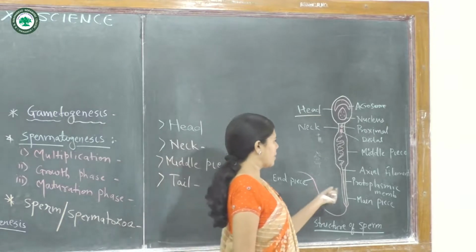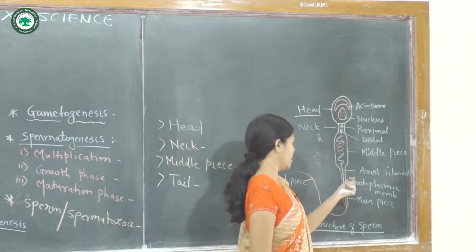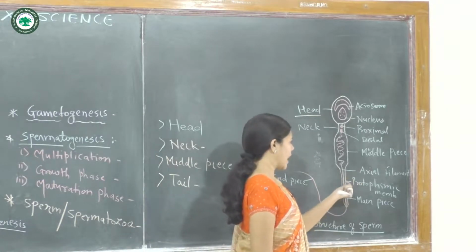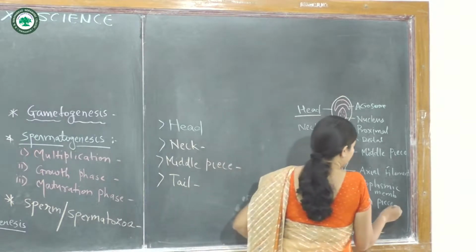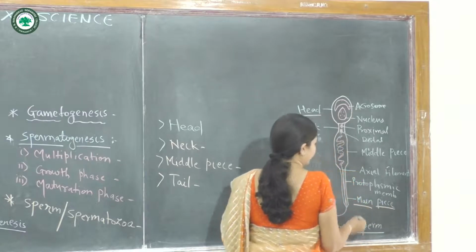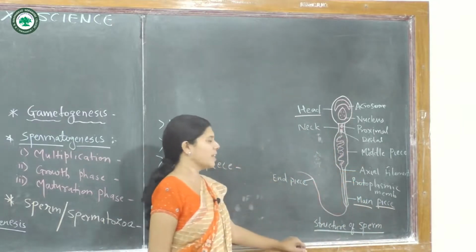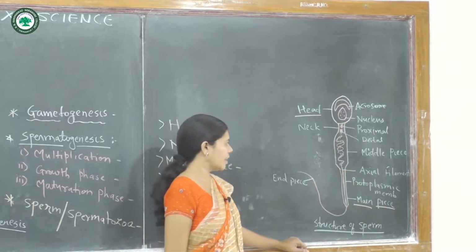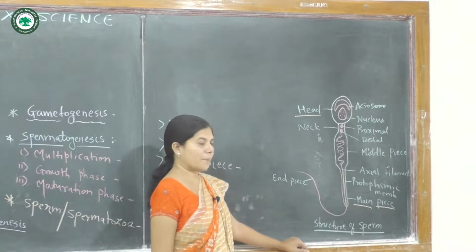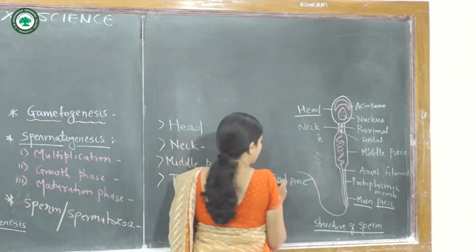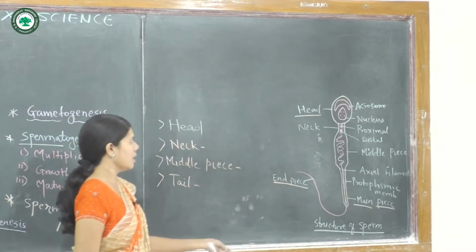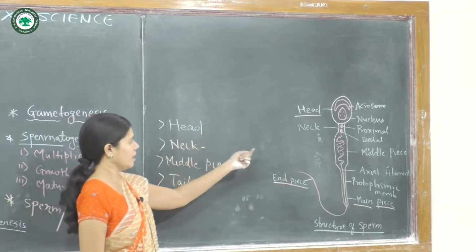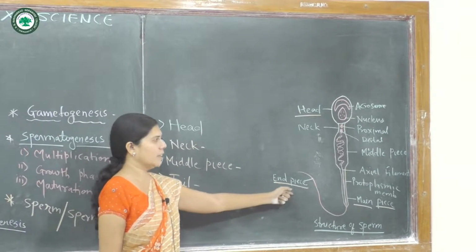The protoplasmic membrane covers the axial filament in the part of the tail known as the main piece, and it is absent in the remaining tail part, known as the end piece. So this is the structure of sperm: head, neck, middle piece and the tail.